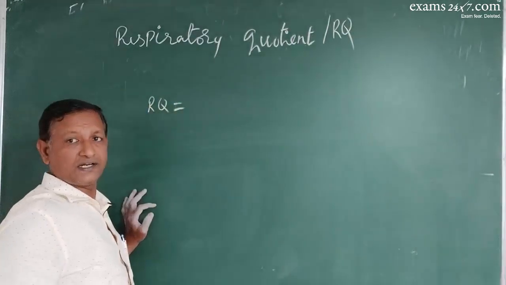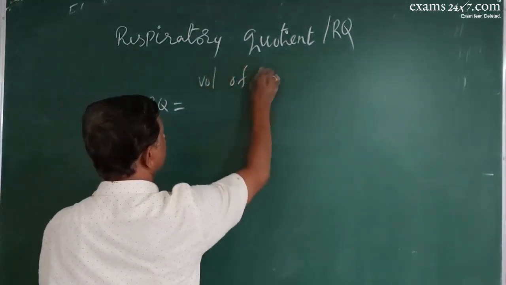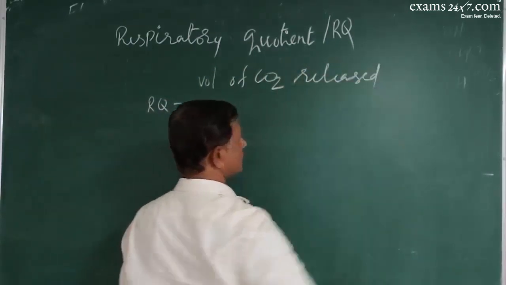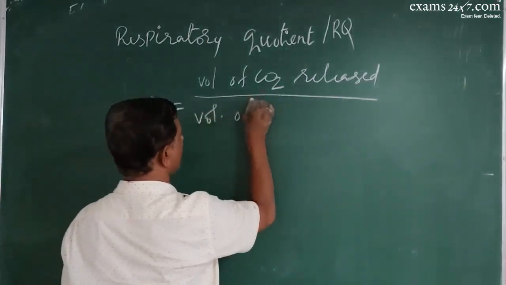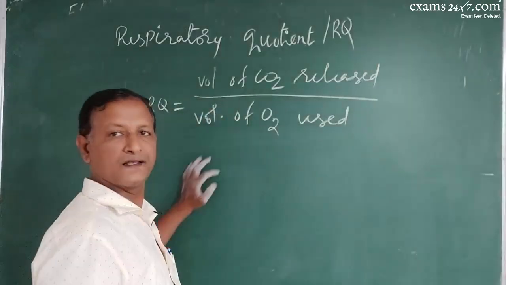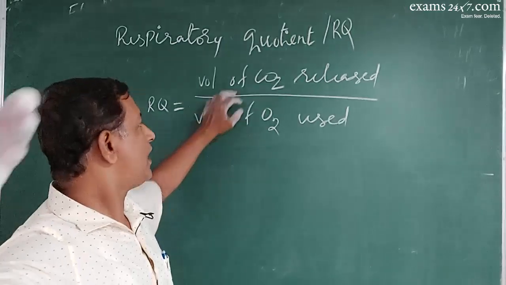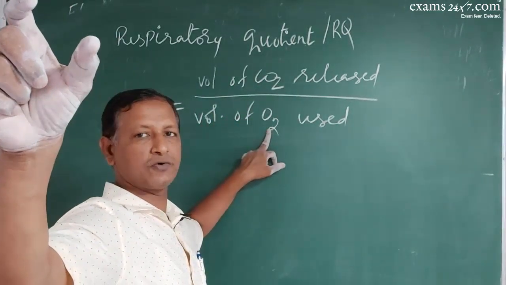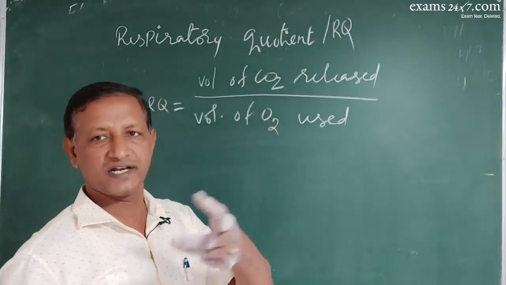You should collect the data of the volume of carbon dioxide released during respiration to the volume of oxygen used. You should collect the data for, in a specific period of time, how many carbon dioxide molecules have been released, how many oxygen molecules have been used. So collect the data and apply here, you will get the result.